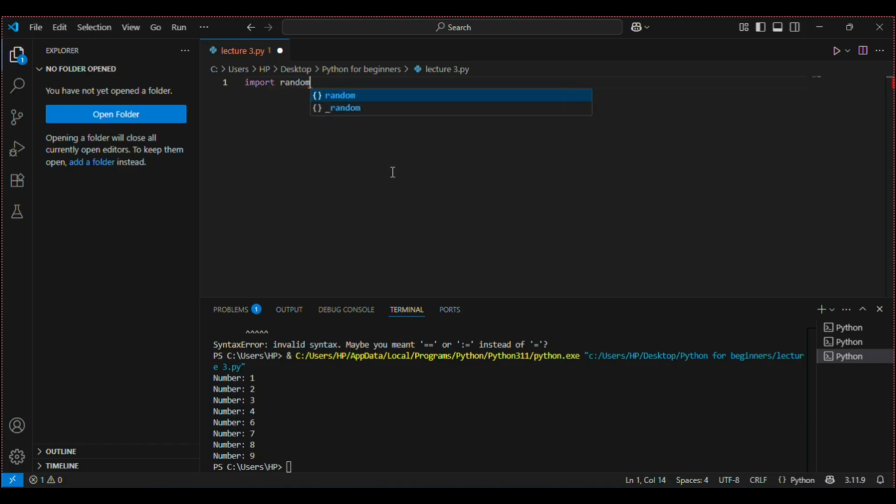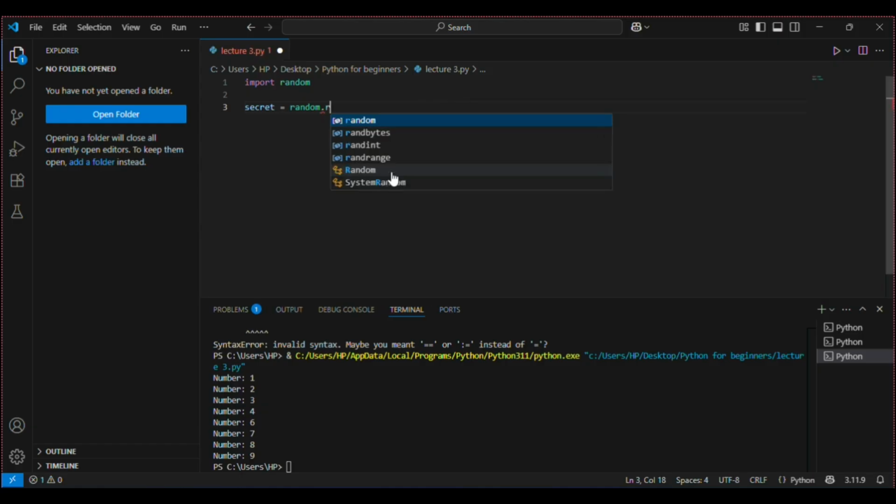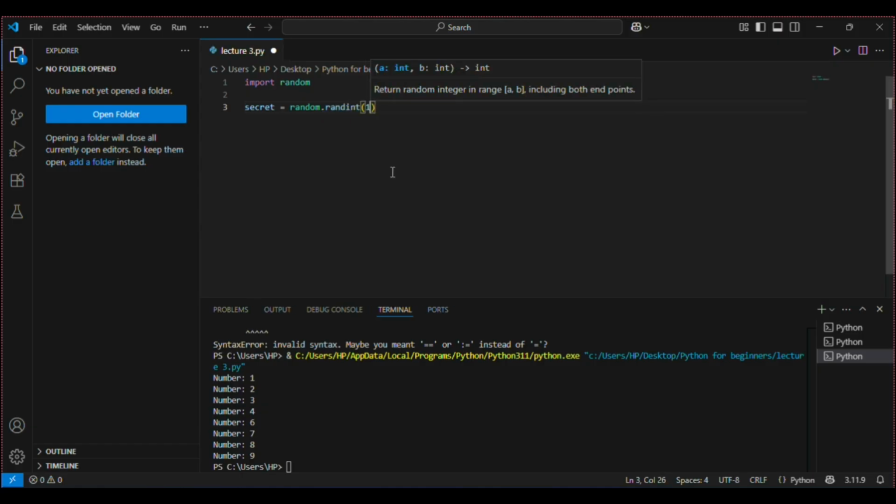You'll first say import random, right? Then we have to generate a random number. So let's say secret is the secret number our program has generated. Now random.randint, and you'll see 1 comma 10. It will generate a number from the range 1 to 10. This is the formula to generate a random integer, random.randint. Now remember, this can generate the number 10.